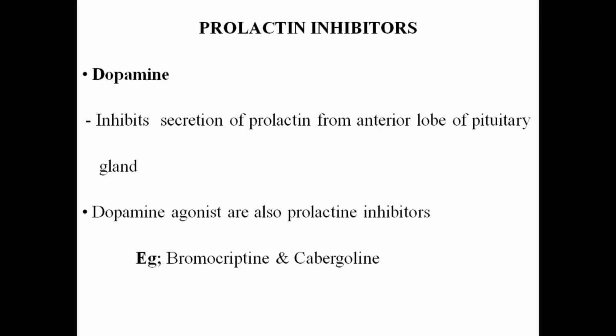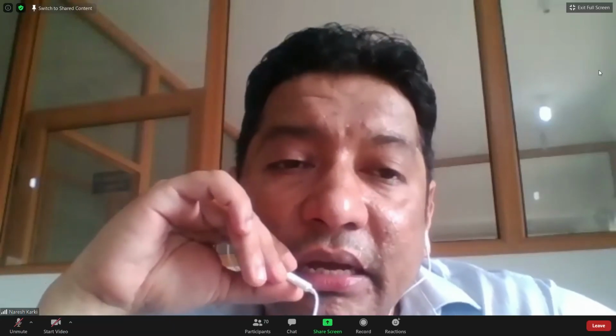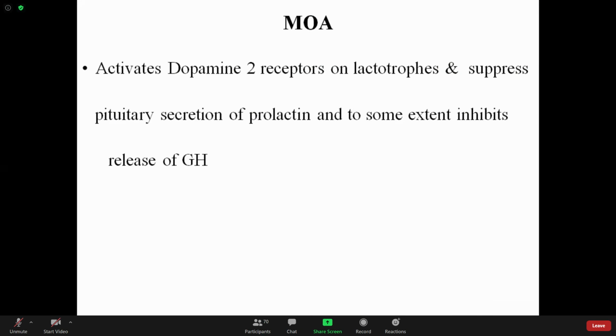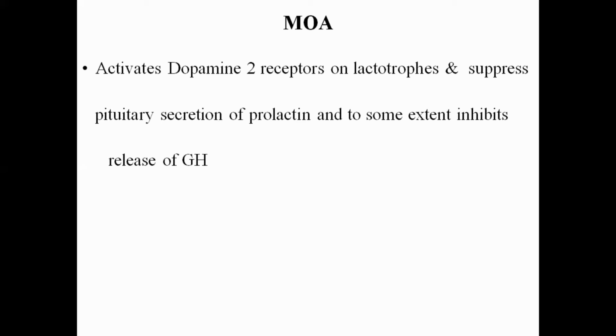So the prolactin inhibitors are the dopamine and the dopamine agonists, like bromocriptine and cabergoline. What is the mechanism of the dopamine agonists as prolactin inhibitors? They activate the dopamine 2 receptors which are present on the lactotropes of the anterior pituitary gland. That results in the inhibition of the release of prolactin from the anterior lobe of the pituitary gland.